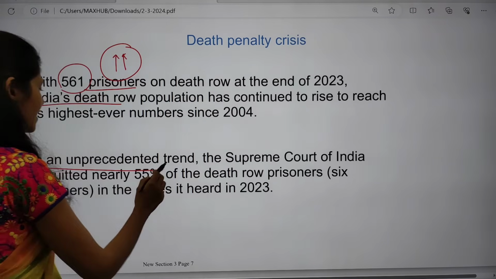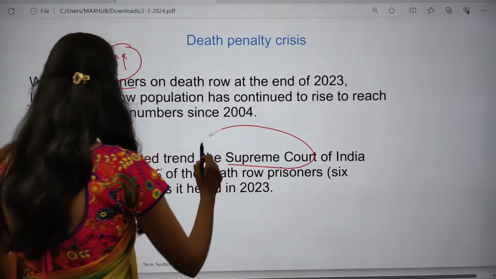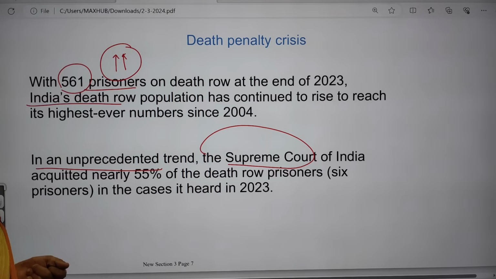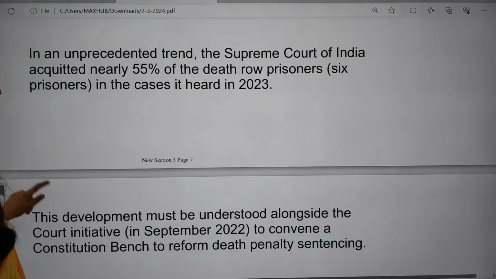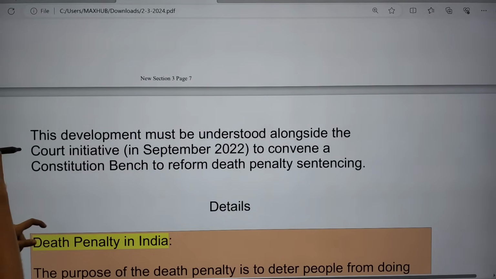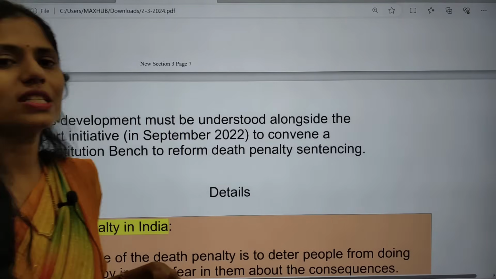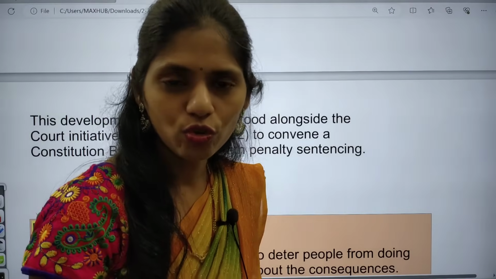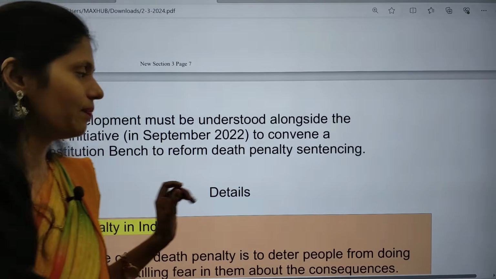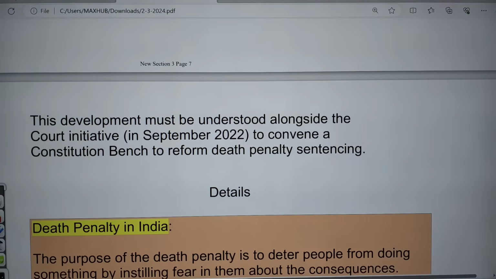In an unprecedented trend, the Supreme Court acquitted nearly 55% of death row prisoners in the cases heard in 2023. That means the Supreme Court is moving towards reforming this death penalty. Because of this, it is again in the news.